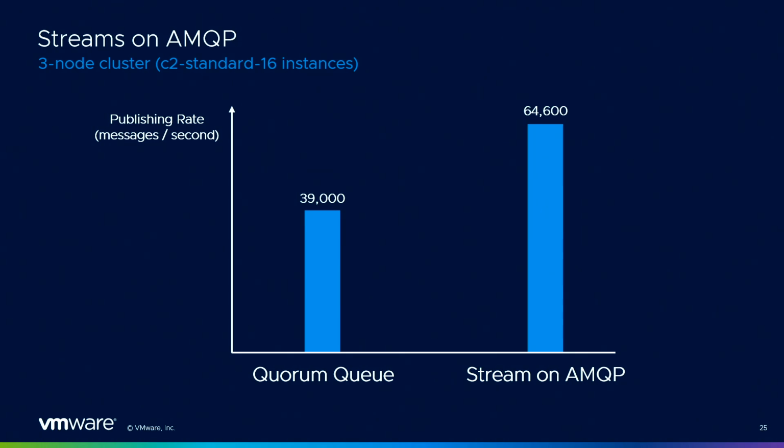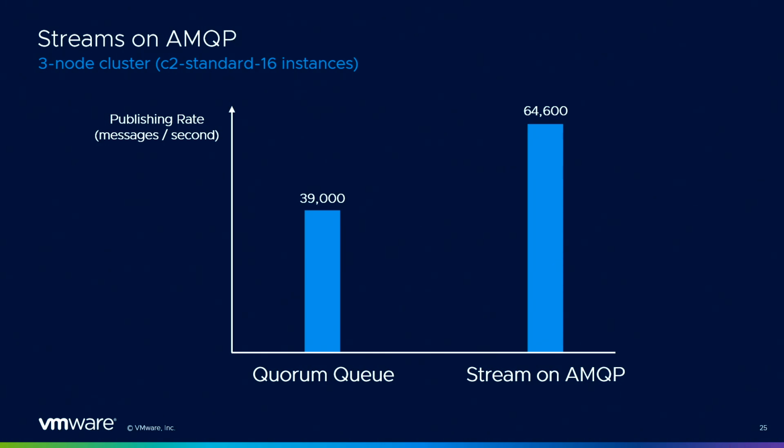It's 39,000 with the quorum queue, and the stream is a bit faster at 64,000. It doesn't mean that the stream is better. It's just that here it reflects that a stream is simpler than a queue by its semantics. You don't have to deal with acknowledgement, requeuing, removing data from the structure. So the stream is just a bit faster, which is quite normal, actually.